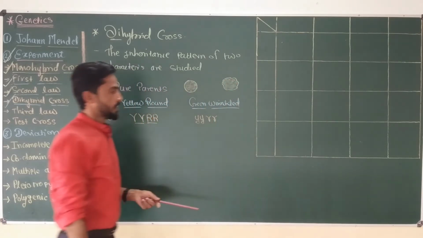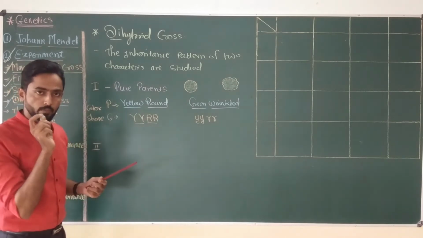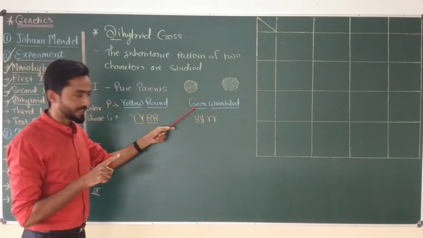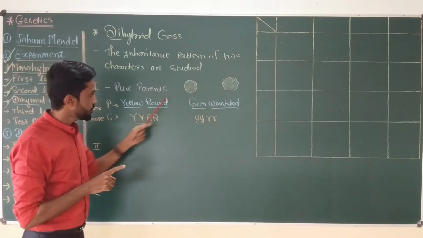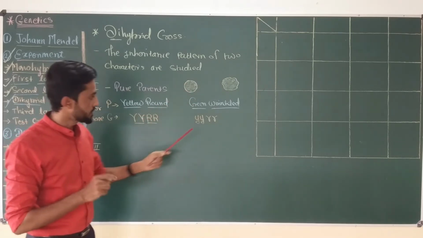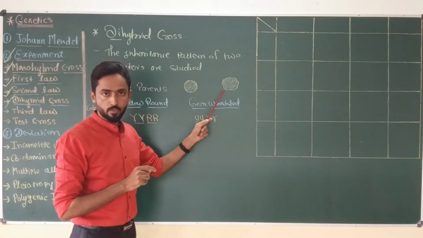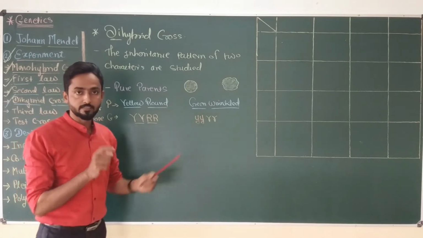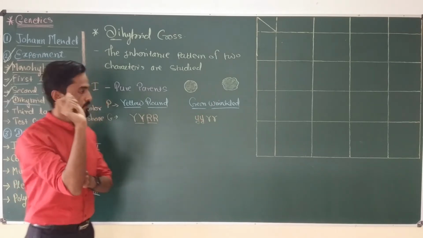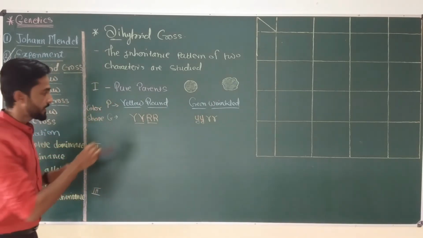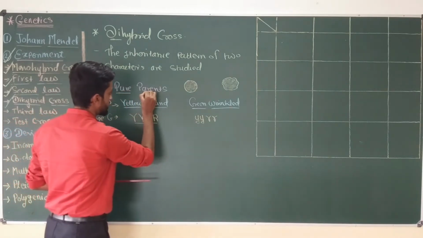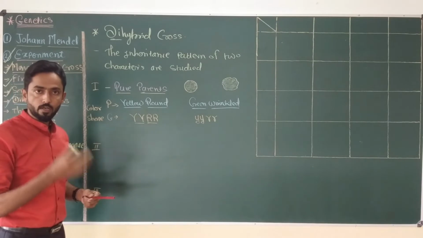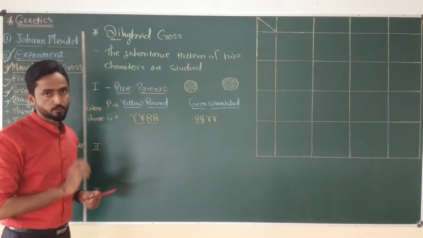Mendel was aware about the fact that yellow color is dominant over green color and round shape of the seed is dominant over wrinkle shape. So this is the dominant character and the green and wrinkle is the recessive character. So this is the first step of the Mendel's dihybrid cross, that is selection of the pure parent and obtaining a pure line by selfing this parent up to 3 generations.